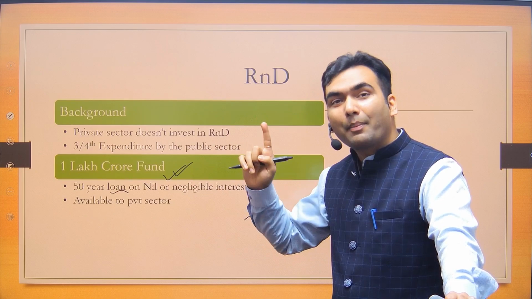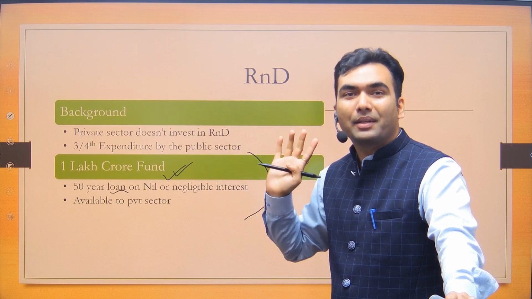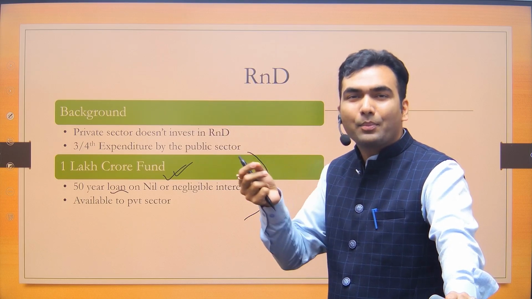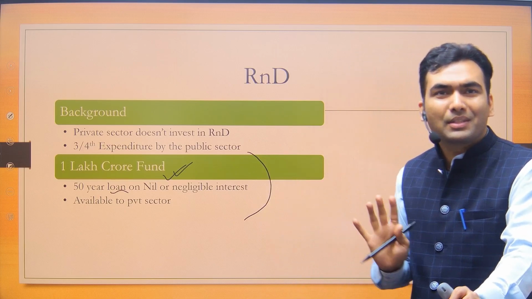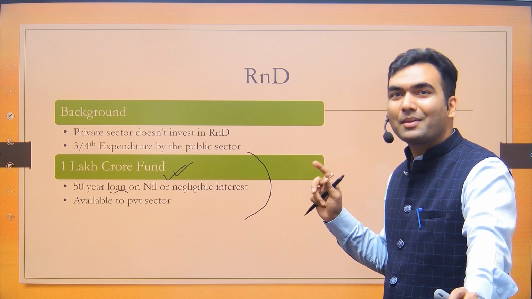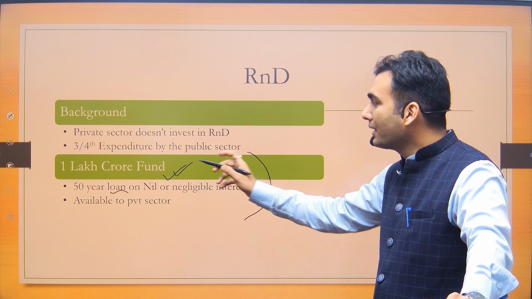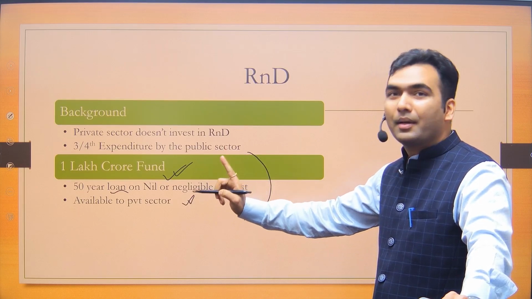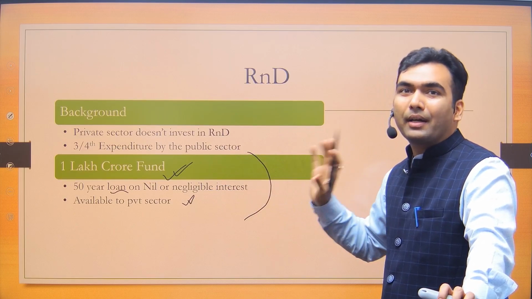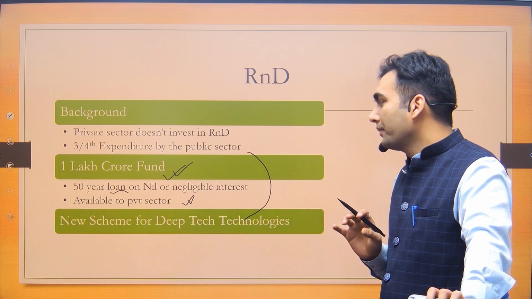और ऐसे करके हमारा capex highest level पे पहुंच गया है. 3.4% of GDP, 25% of total expenditure, 23.3%, approximately 25% याद करो. ठीक है. So this is how a smart financial management is being done. ठीक है. It is important that this fund would be available for R&D by private sector, not by the government sector, because government already is doing R&D in various of its institutes and research institutions. ठीक है.